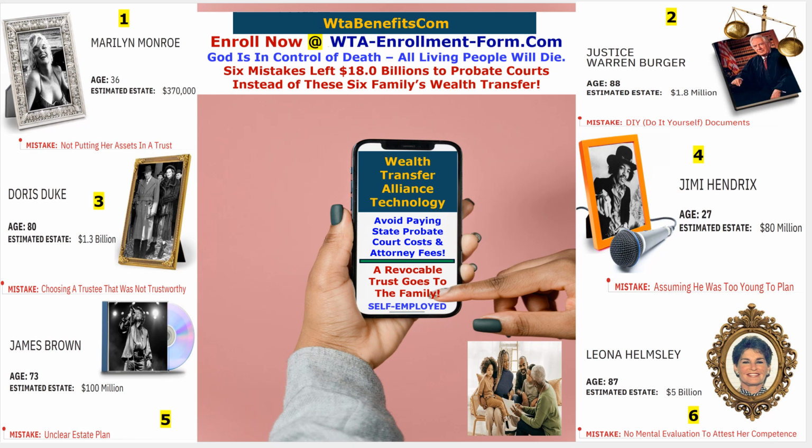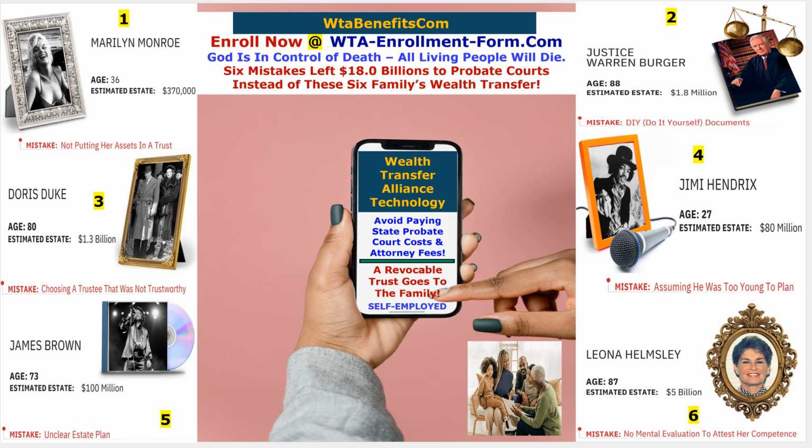Look at Jimi Hendrix, a very young fellow who passed away at age 27, and he failed to set up his revocable living trust because he assumed that he was too young to set one up. He left $80 million, and I'm almost sure that some of his royalties are still being put into the probate court, because some of the records he made are played all over the world, and the royalties go into his estate, and his estate is in probate.